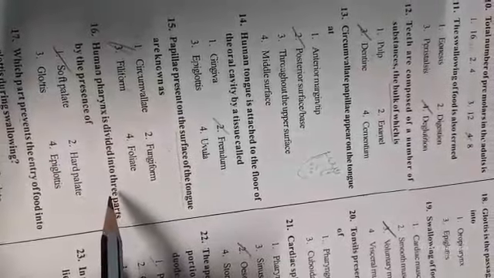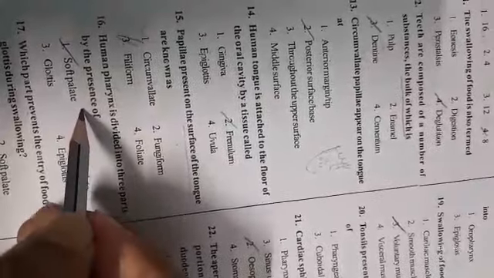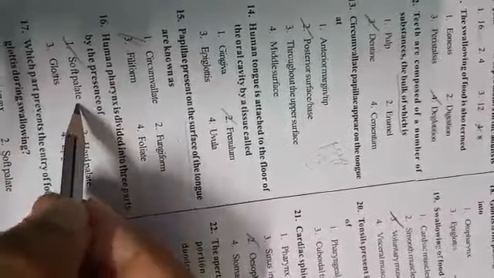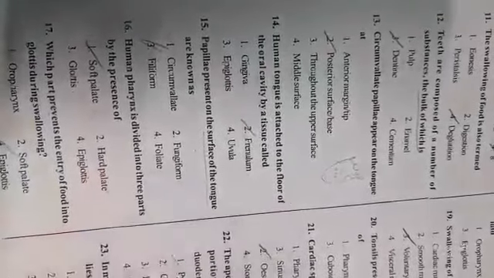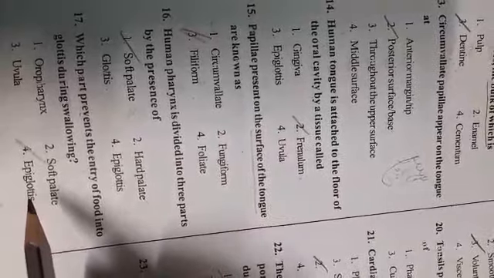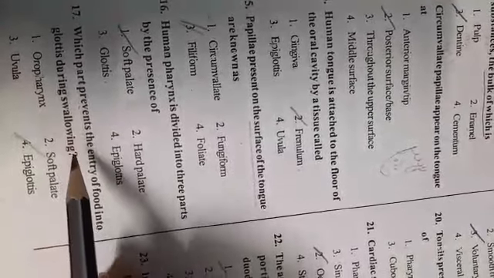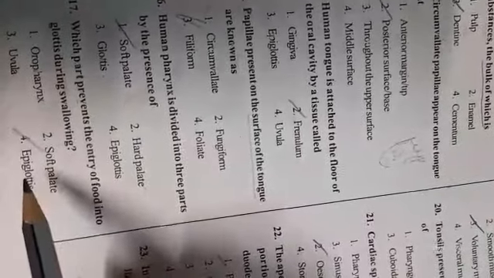The human pharynx is divided into three parts by the presence of the soft palate: oropharynx, nasopharynx, and laryngopharynx. Next one, which part prevents the entry of food into the glottis during swallowing? You know this one very well. Epiglottis is made up of elastic cartilage. It is a cartilaginous flap which prevents the entry of food into the glottis during swallowing. What is glottis? It is the opening of the larynx into the laryngopharynx.